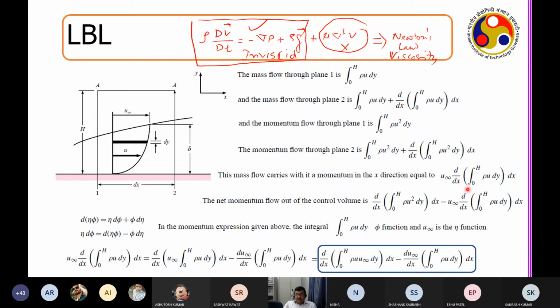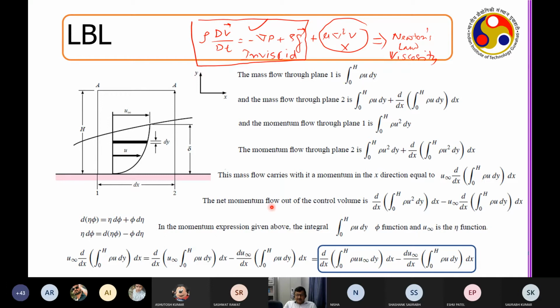This multiplied by u infinity, which you can see in this parameter, correct? Now, from the momentum balance from 0 to h, what we got, this is the momentum, right? Now, this part is actually added. This part has come in, but this part has actually gone through. This is the change in the momentum in this particular area.